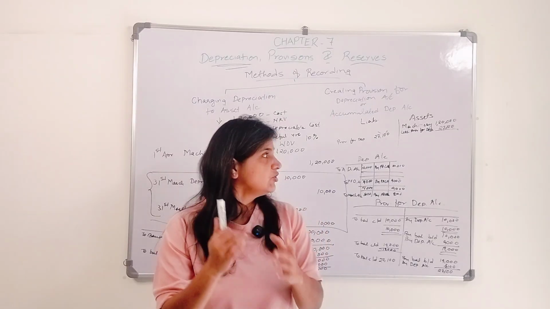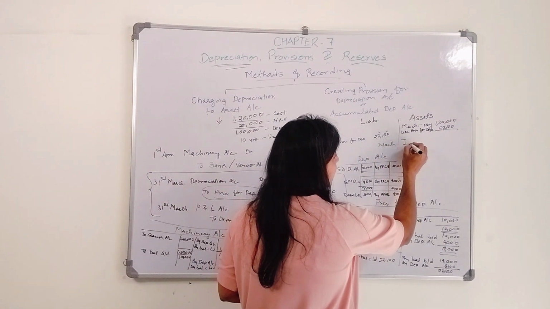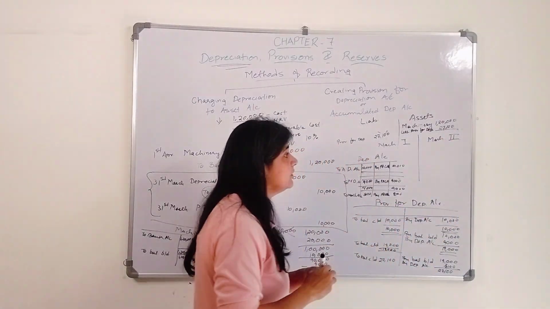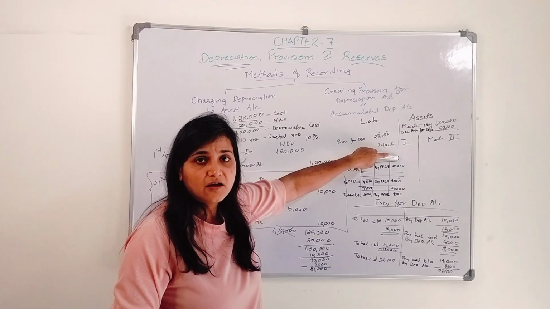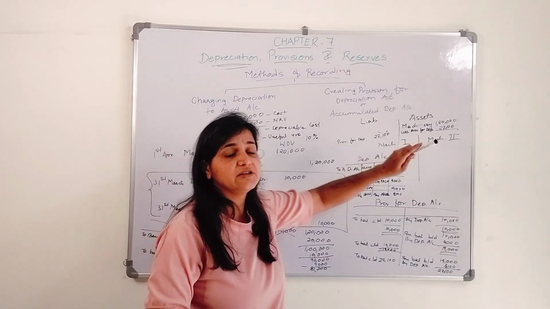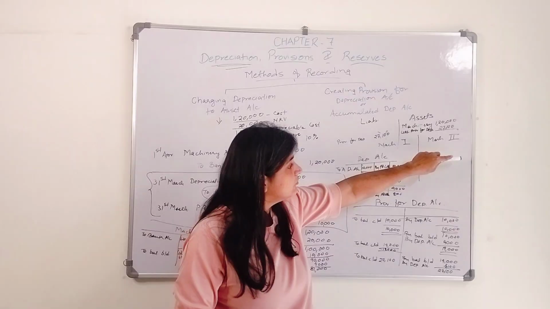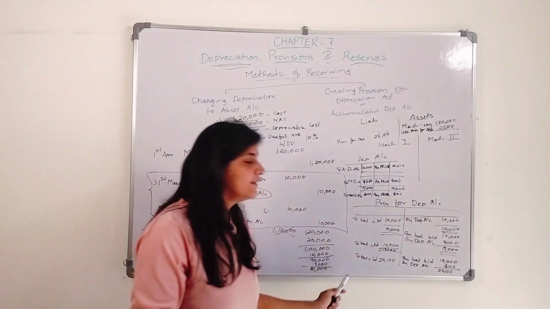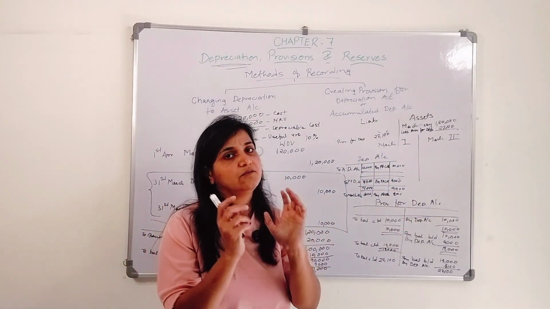Now workings, what you need to do better, it would be better if you show the workings this way: machinery 1, machinery 2. Okay, same year you have purchased, write its purchase price, deduct its net realizable value, you will get your depreciable cost. For the first machinery you will charge depreciation for the full year, and in the mid of the year, if you are purchasing a machinery, you will charge depreciation for the mid of the year for 6 months and add that amount and then show it. So this is important. If you will calculate it in the same format, then it's very confusing.